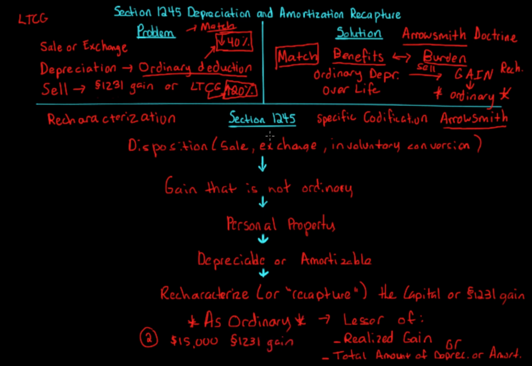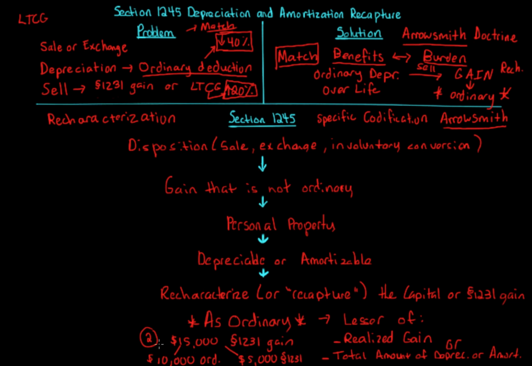We have a disposition because we have a sale. We have a gain. That's not ordinary. It's 1231. It's personal property. It's equipment. It's depreciable. We depreciate it. And let's say that we depreciated $10,000 over the life. So again, it's the lesser of the realized gain, the $15,000, or the amount of depreciation, which is $10,000. So $10,000 of the section 1231 gain will be ordinary, and $5,000, the remaining, will be 1231.